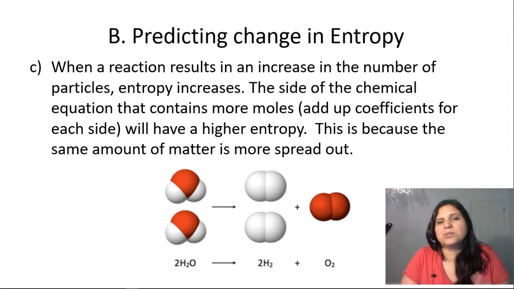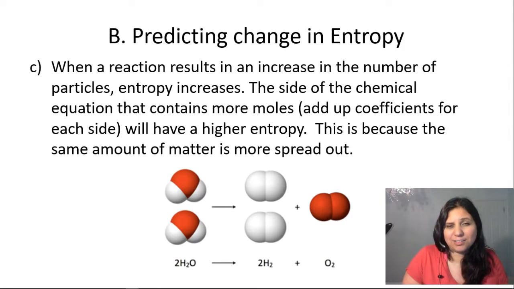What we would do is we would look at the side of the chemical equation that contains more moles. To do that, we have to add up the coefficients for that side. Okay. And then the side with the most moles will have the higher entropy. This is because that same amount of matter is more spread out on that side of the reaction.